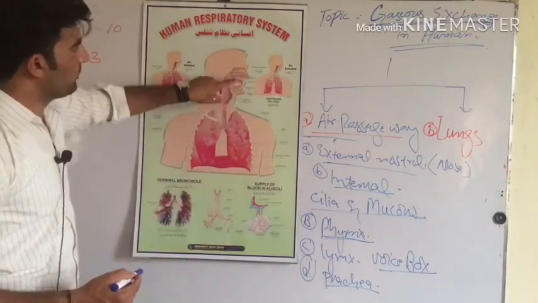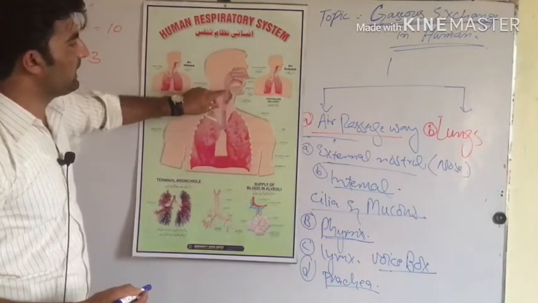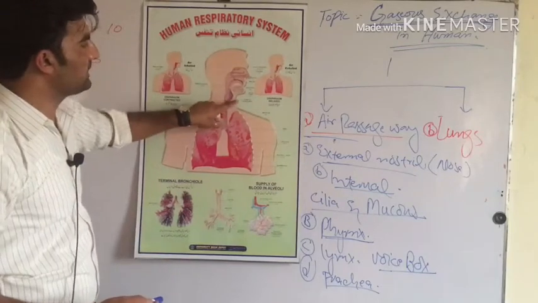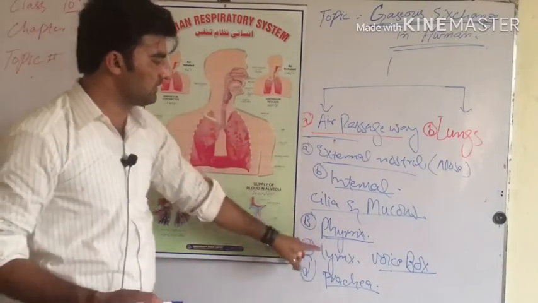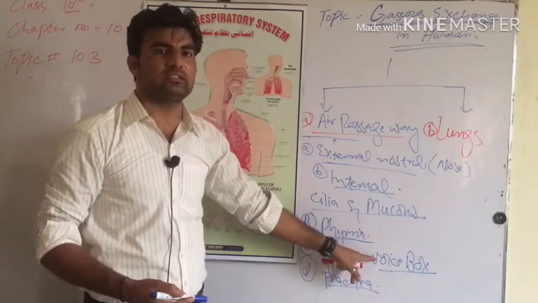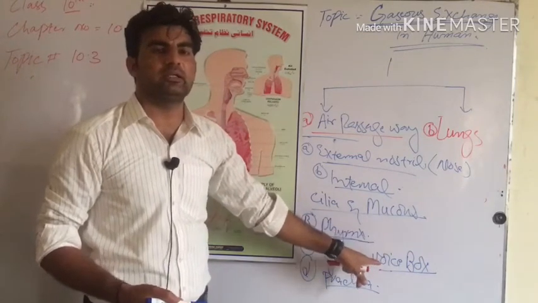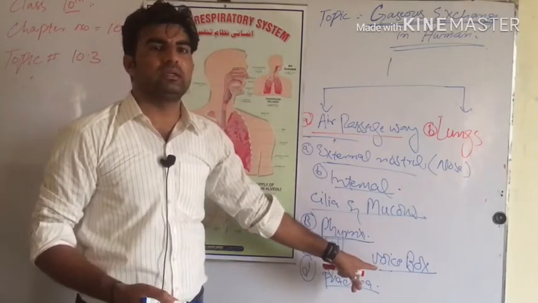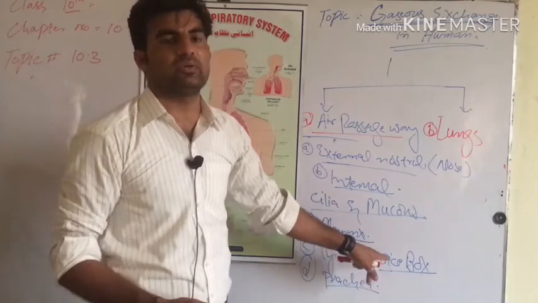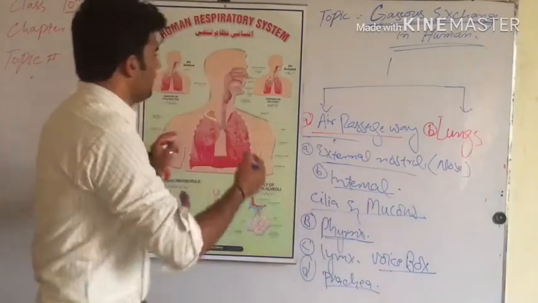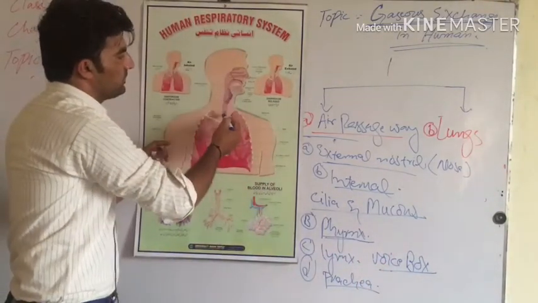So from the pharynx, the air enters into the larynx. As we studied, the larynx is also known as the voice box. It determines the pitch, the difference between the voices of male and female. After that, the air enters into the trachea.